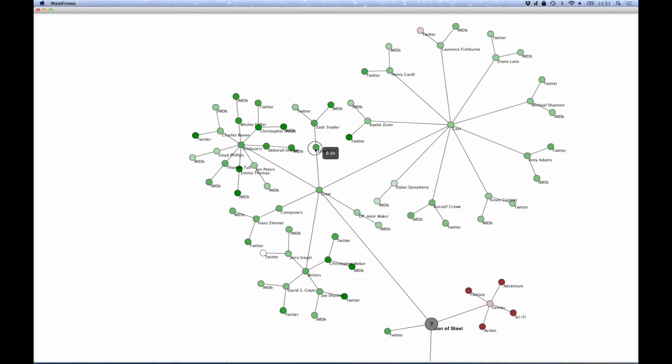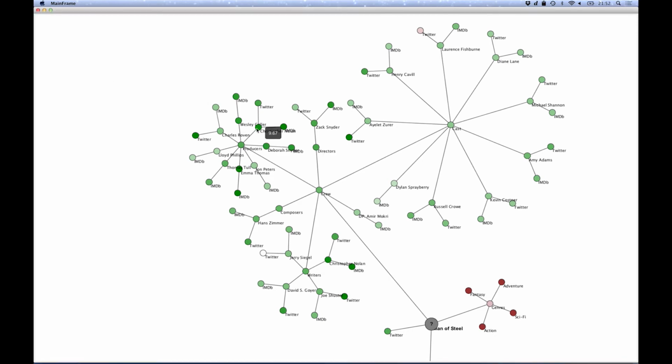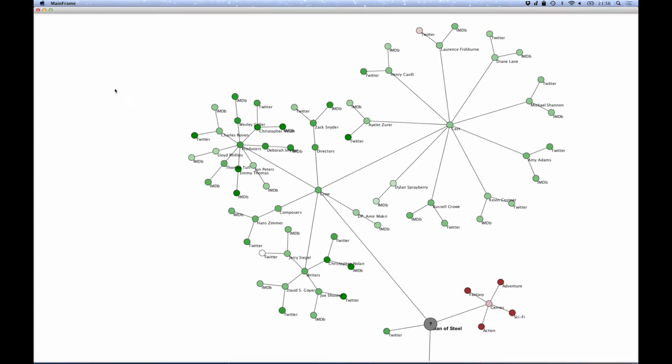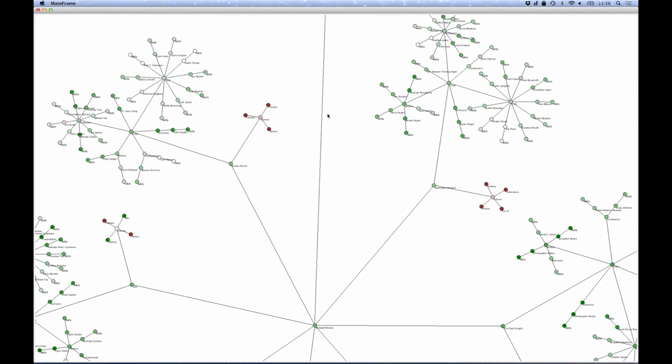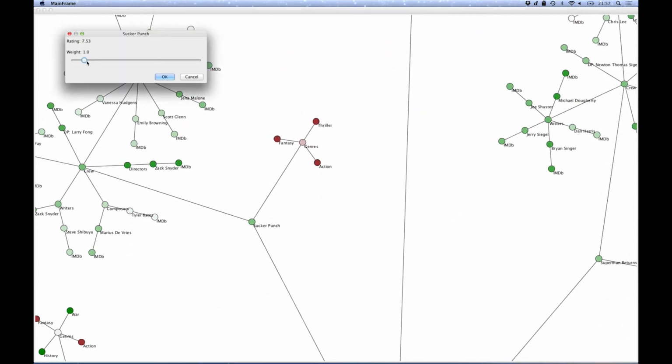After we've taken a closer look at the provided data, we now feel ready to set the weightings according to our gained knowledge. We, for example, set the weighting of director Zack Snyder to 3 and producer Christopher Nolan to 5 because both are really famous from their last movies. They have a very good reputation in the general public and many people will go to this movie just because of them. We also changed the weightings of the rated movies.